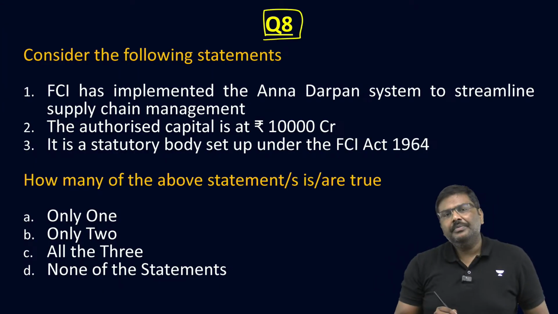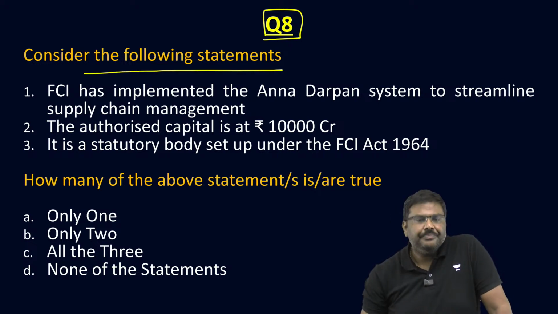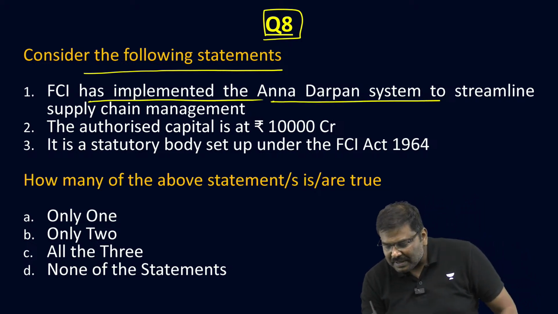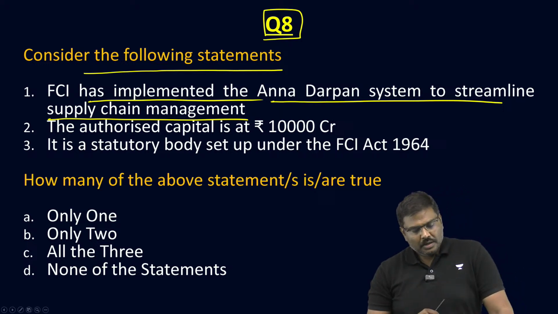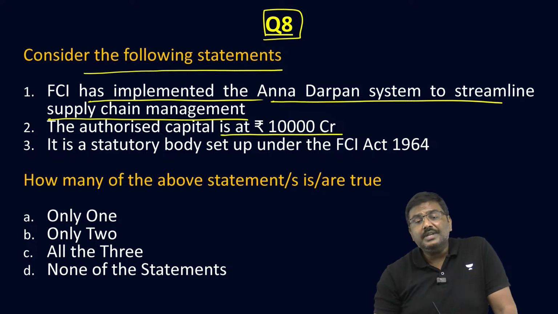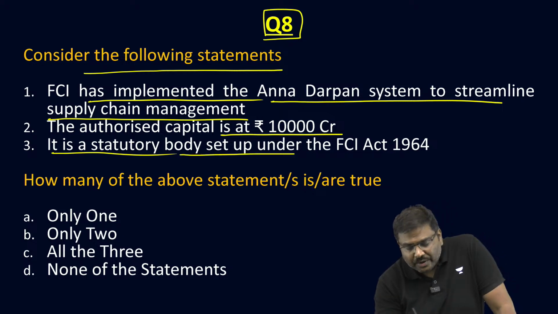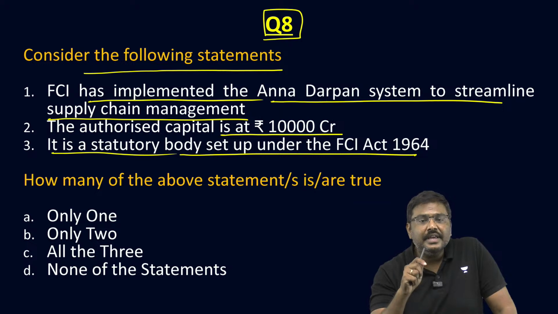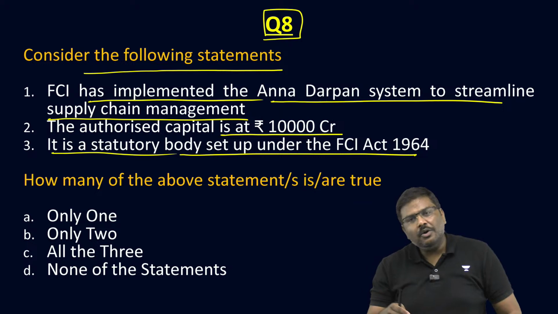Question number 8. Consider the following statements. FCI has implemented the Anna Darpan system to streamline supply chain management. The authorized capital for FCI is at 10,000 crore rupees. And the third one, FCI is a statutory body set up under FCI Act of 1964. Right? How many of the statements are true? Just let me know.